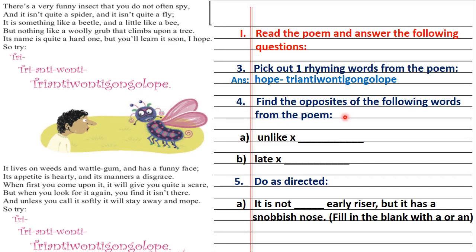Question number 4. Find the opposites of the following words from the poem. So now we have to find the opposite of these words from the poem. So students, the opposite of unlike is like. We already know about it. So students, many times this will happen that you must be knowing the answer because we have learned about it in the previous classes. But then too, we should find the answer from the given passage or poem. So the answer is here, that is like. So the opposite of unlike is like.